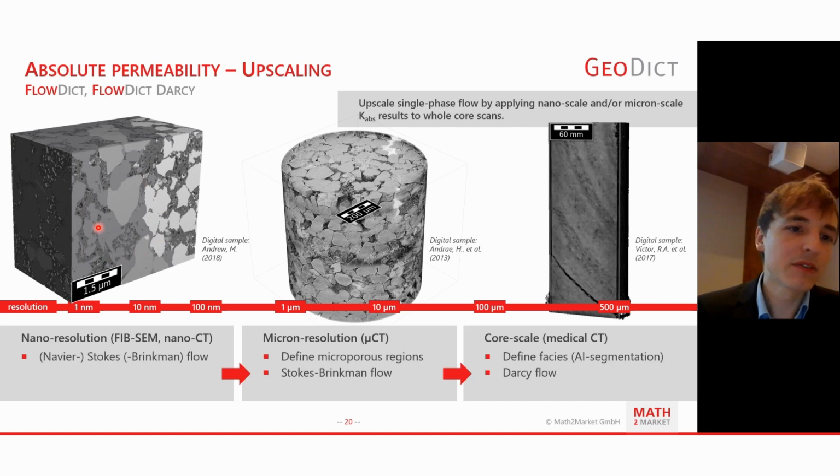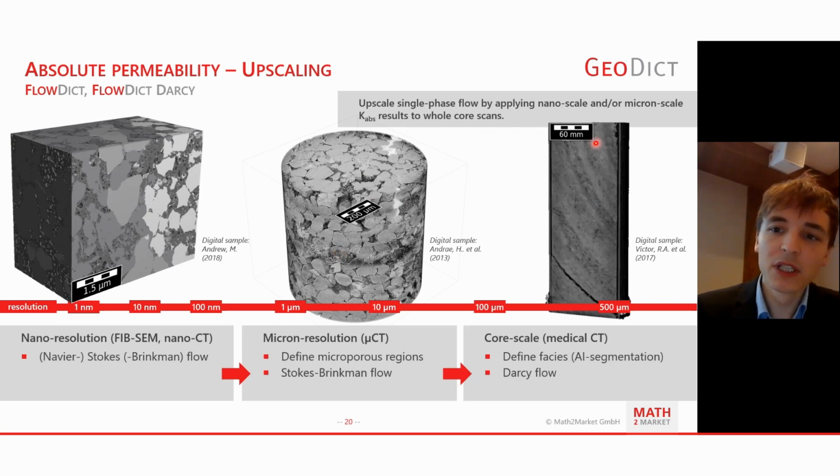But the problem is that the field of view is then not large enough to be representative for that whole type of rock. That means you have to upscale that information somehow to the larger scale, where other very important properties are displayed, for example, here on that mini plug scale.